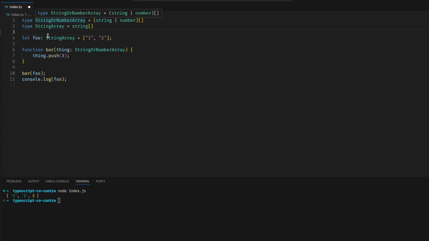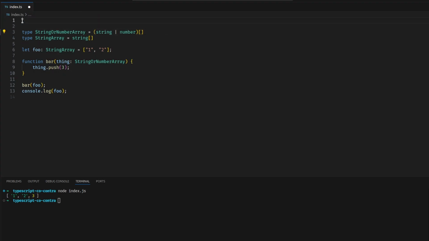That's the supertype. It's almost like you could say this inherits from that if it was a class structure in a way. And then string array is the more specific subtype. And I'm going to do the whole animal thing again later to give a better example of what this looks like to try to make it easier to understand. But we have string array, which is kind of a subtype of string or number array in this sense. On a technical level, it's not that string array is a subtype of string or number array. It's that string would be a subtype of string or number.